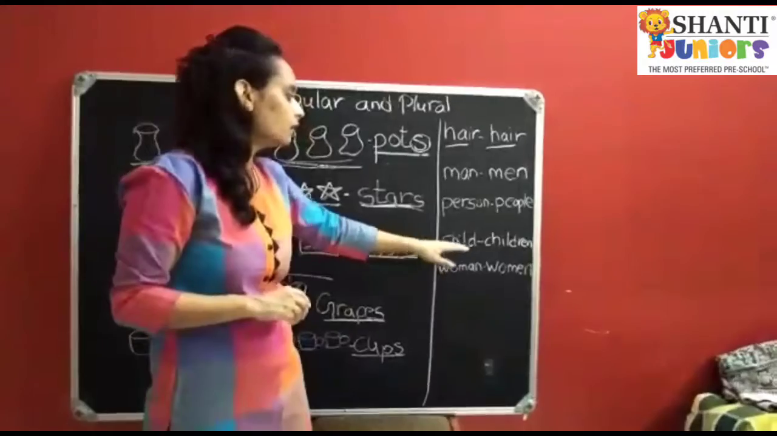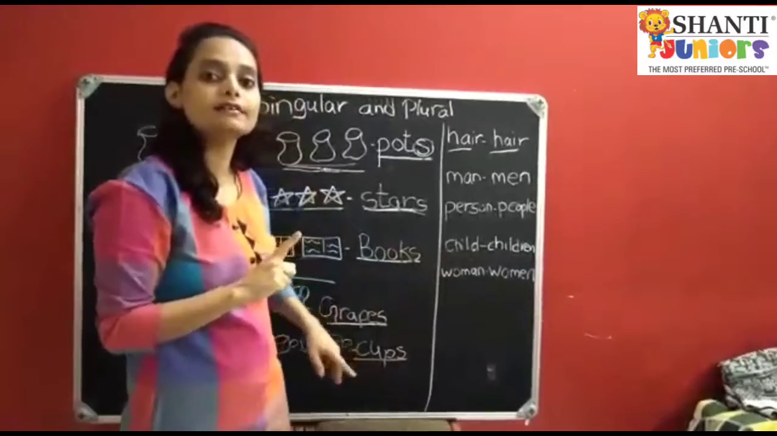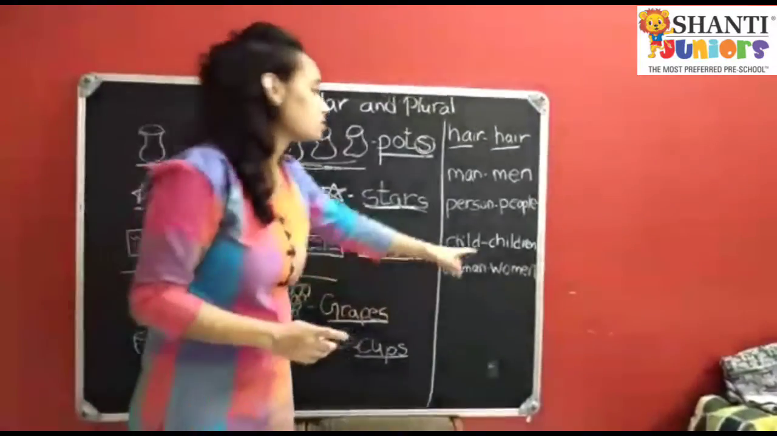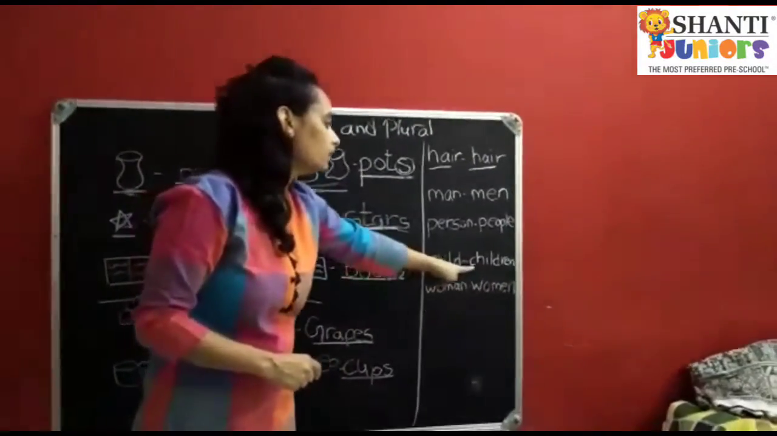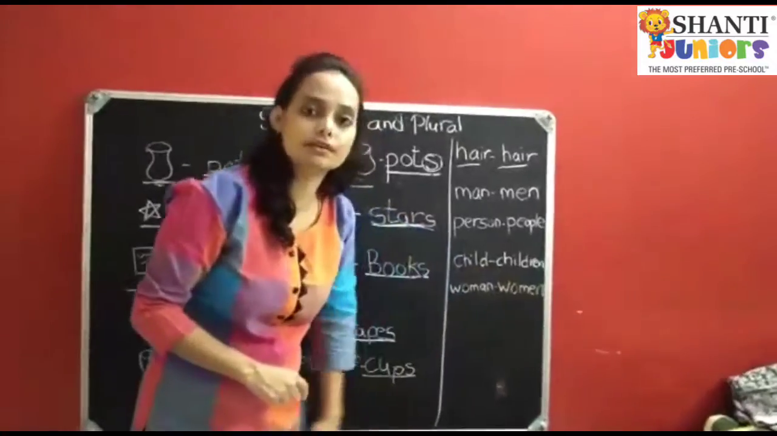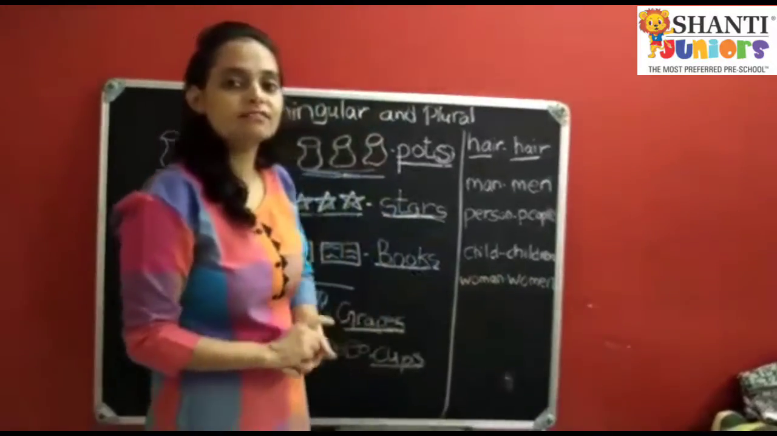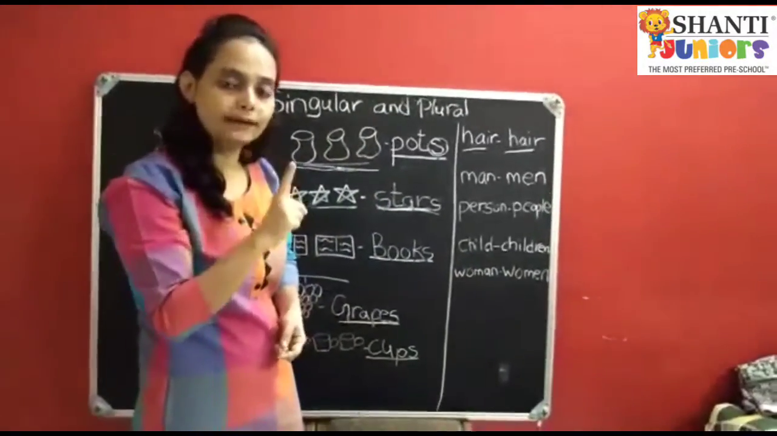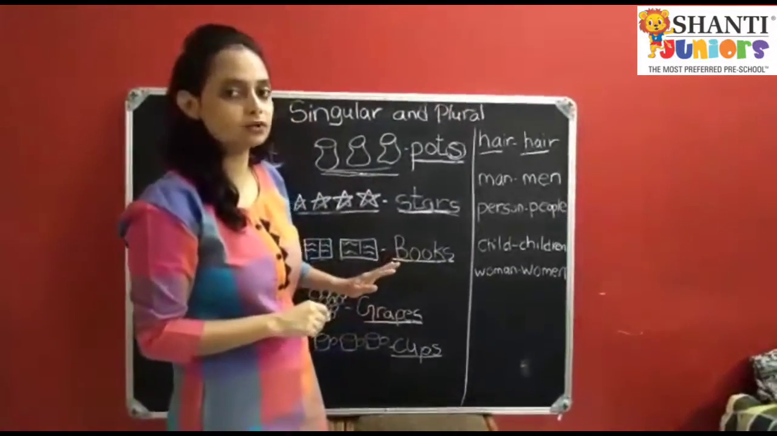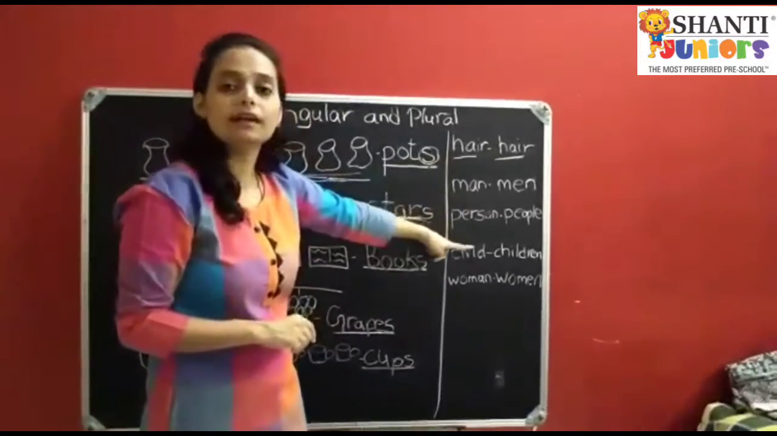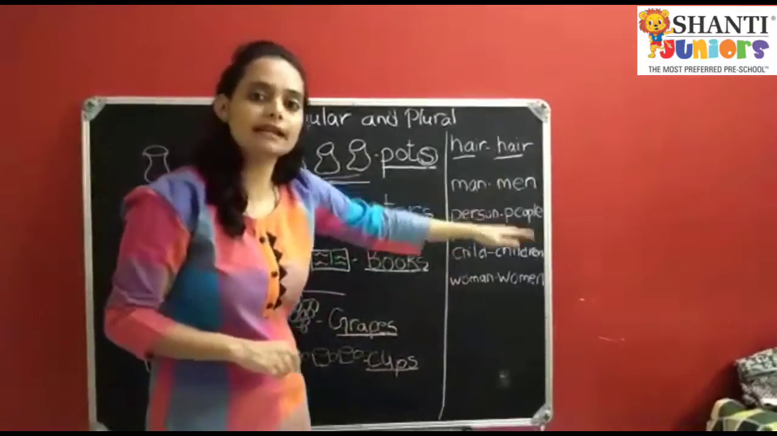Now children, child. If there is only one child, we say child. But if there are more than one, we say children. We don't need to add S over here. The word gets changed. We have to write children. Woman, it becomes women. If there is only one woman, we say woman. But if there are more than one, we say women. S नहीं लगाना है उसमें. These are simple examples in which we don't need to add S, but the spelling gets changed.